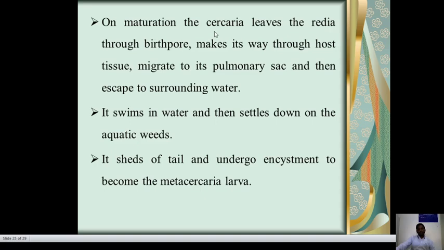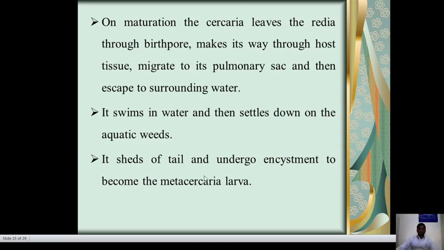Then on maturation, the cercariae leave the redia through the birth pore, make their way through the pulmonary sac, and escape into the surrounding water. They swim in water and then settle down on aquatic weeds.